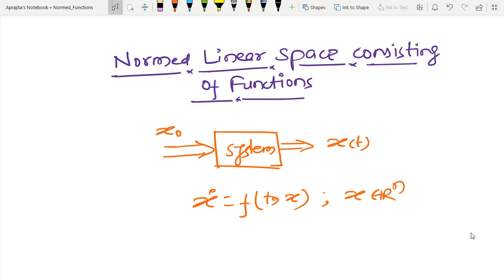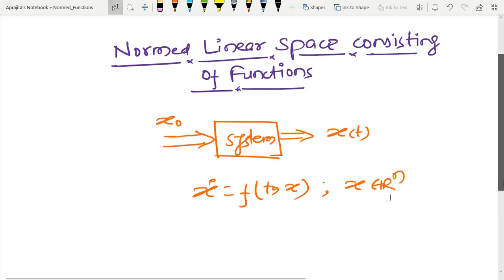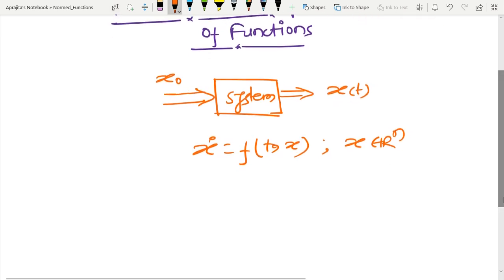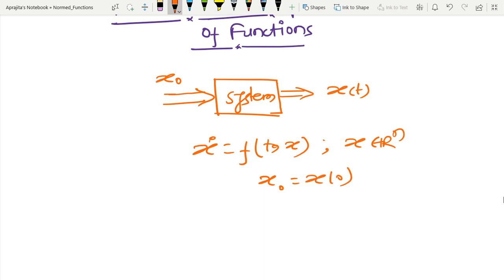Here I have the initial condition at t0 when I start my experiment. At that time I have x0. If you see this function f, it maps from time, which is always positive, Cartesian product with x in R^n, and since I am assuming that x belongs to R^n, it will map back to this.